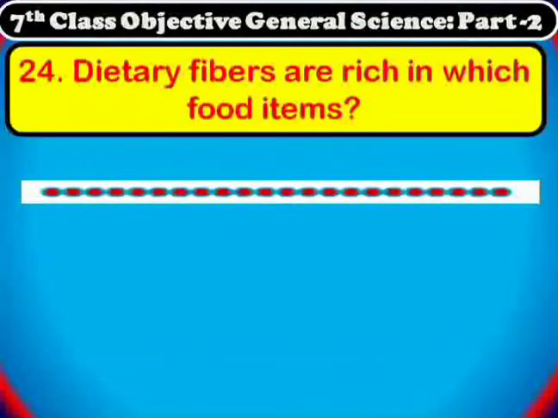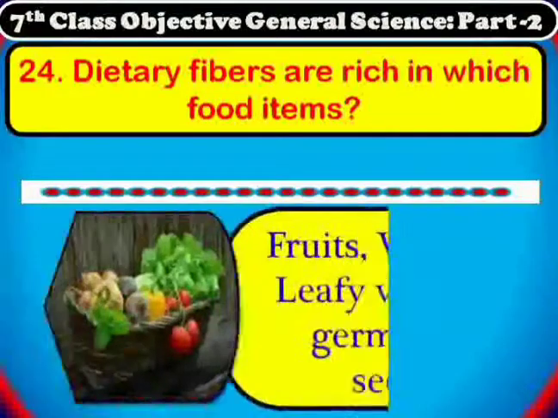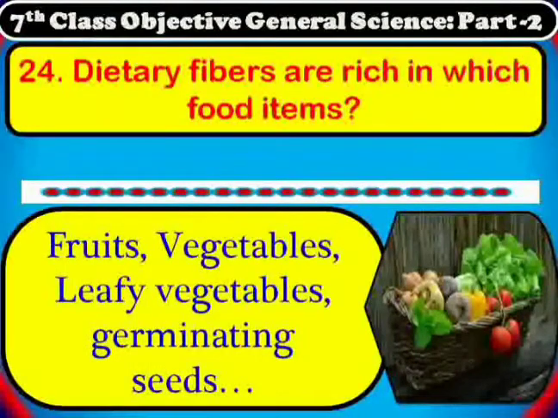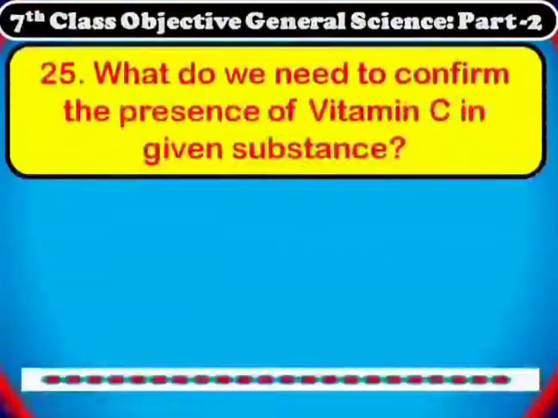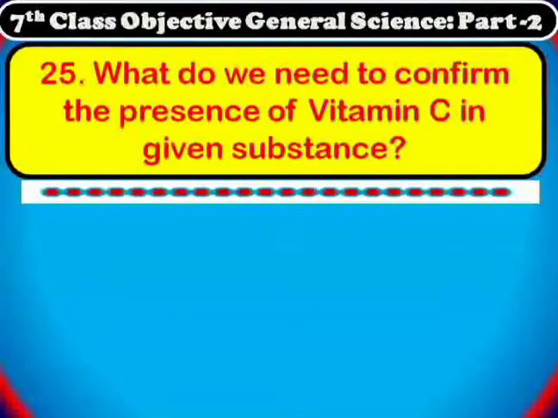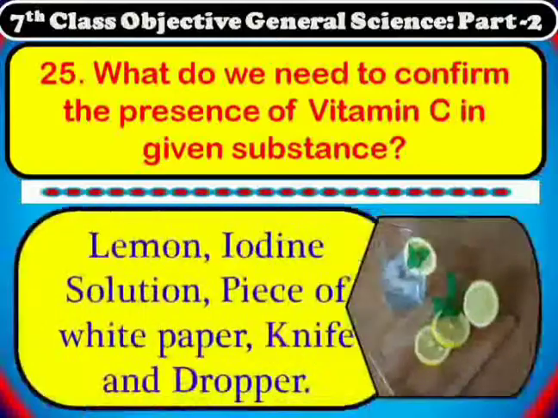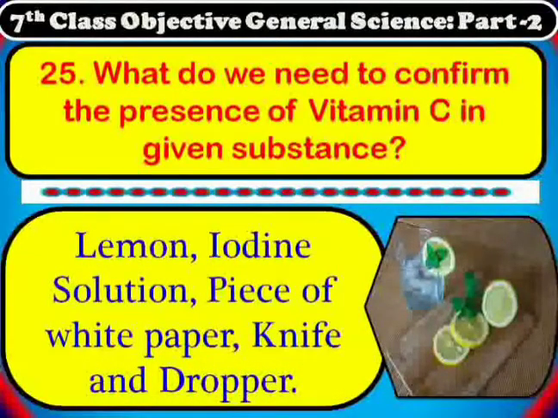Dietary fibers or roughages are rich in which food items? Fruits, vegetables, leafy vegetables, germinating seeds, etc. What do we need to confirm the presence of vitamin C in given substance? Lemon, iodine solution, piece of white paper, knife and a dropper we need to confirm the presence of vitamin C in a given substance.